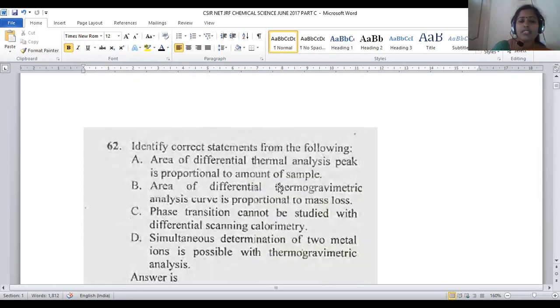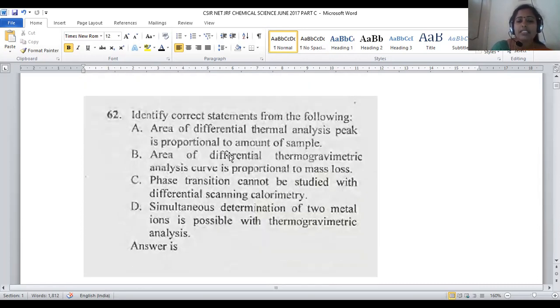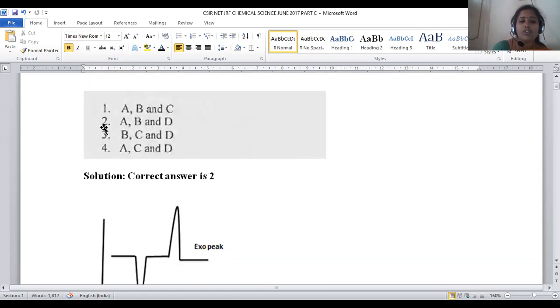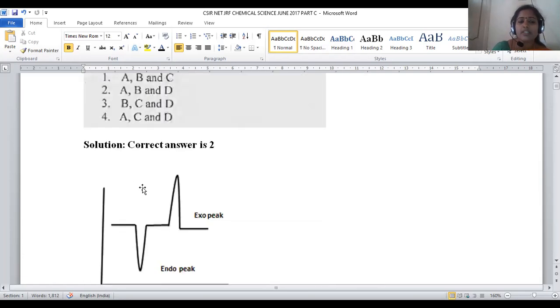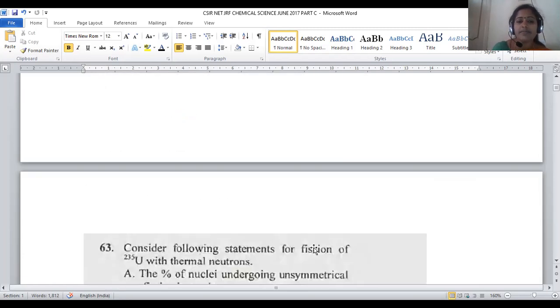So according to this, area of differential thermal analysis peak proportional to amount of sample is a correct statement. Area of differential thermogravimetric analysis curve proportional to mass loss is also a correct statement. Simultaneous determination of two metal ions possible with thermogravimetric analysis is also a right statement. For question number 62, options A, B, D are right statements, and they are present in option number 2. That's why for question number 62, option number 2 will be the right answer.